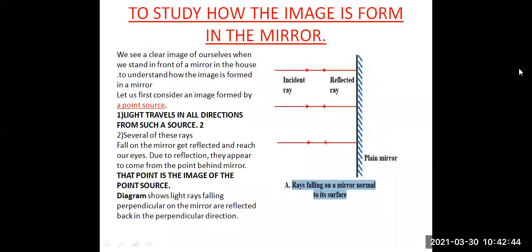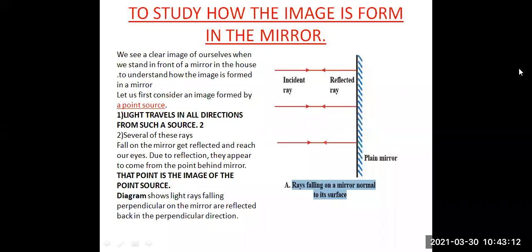Then here we start with the ray diagram description. First, we are going to see the ray diagrams for a point image. So we see a clear image of ourselves when we stand in front of the mirror in our house. To understand how an image is formed in a mirror, let us first consider an image formed by a point source.